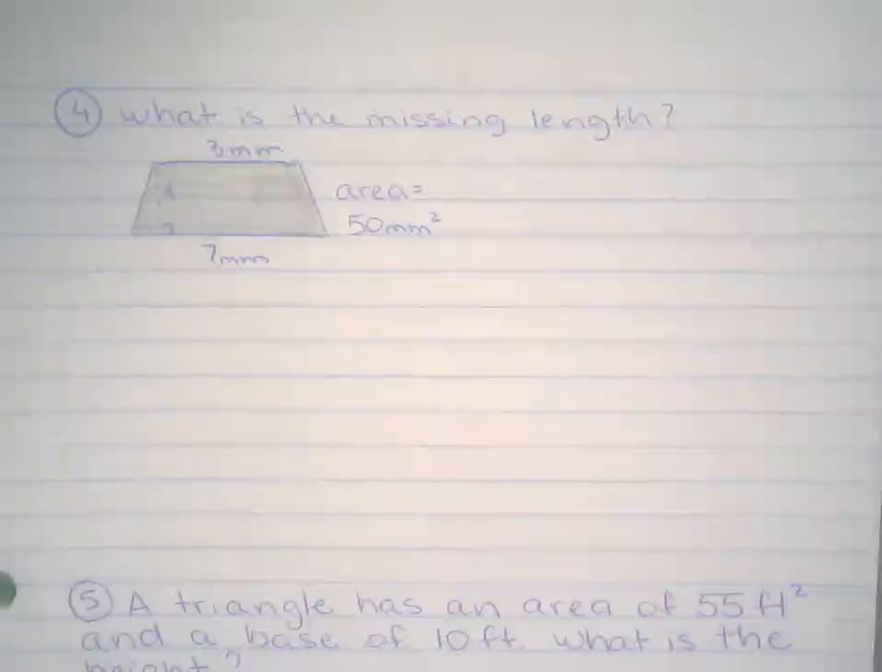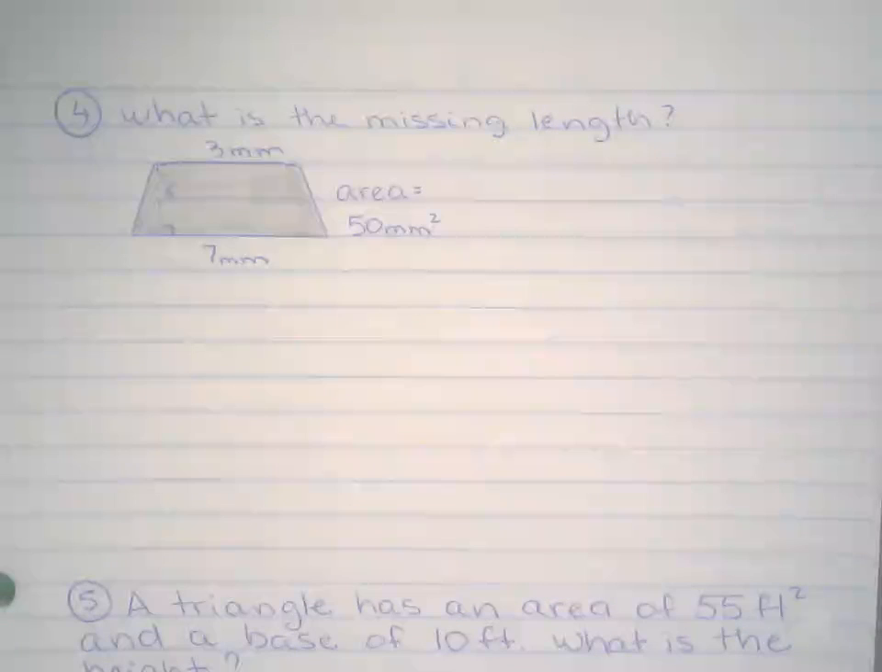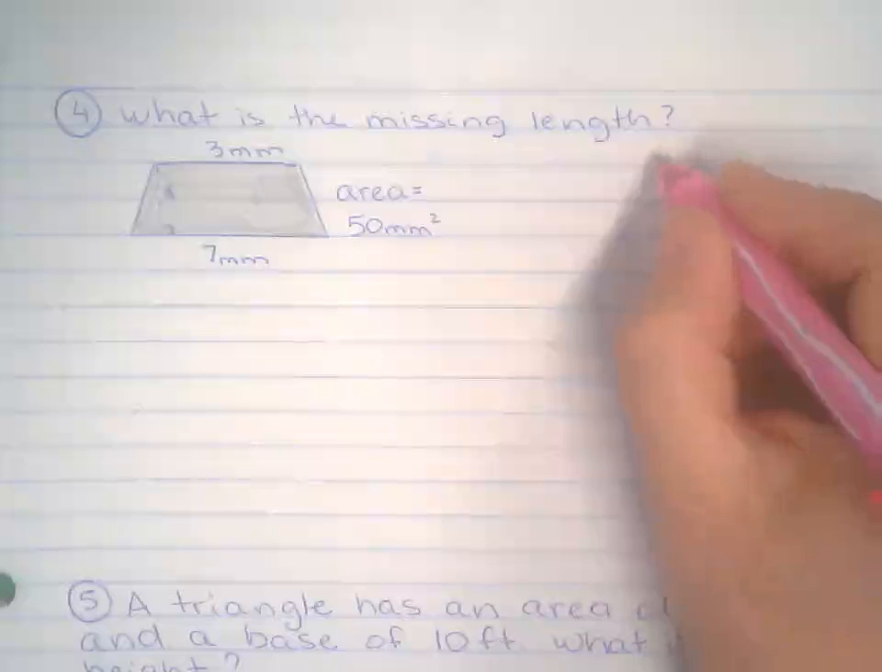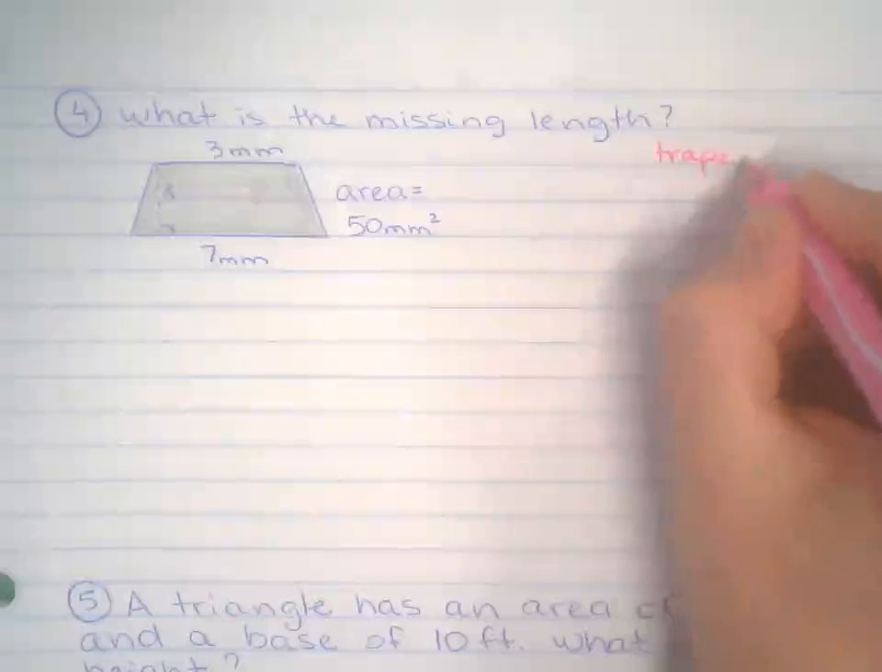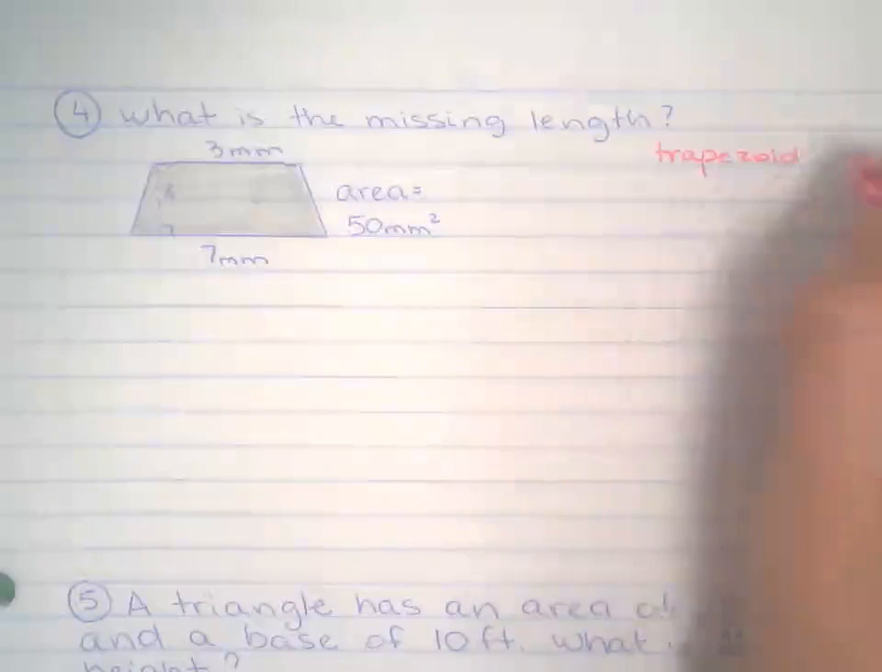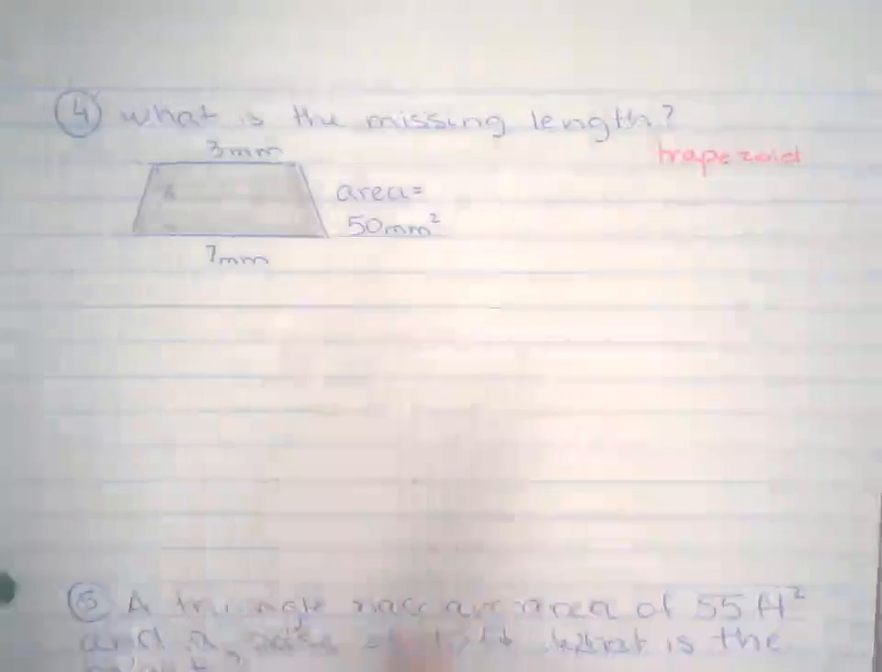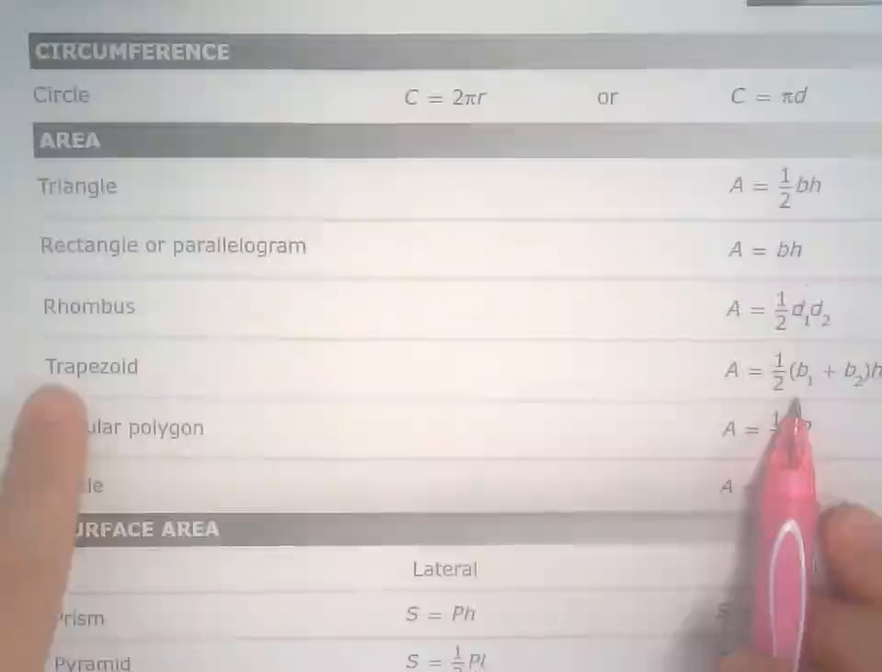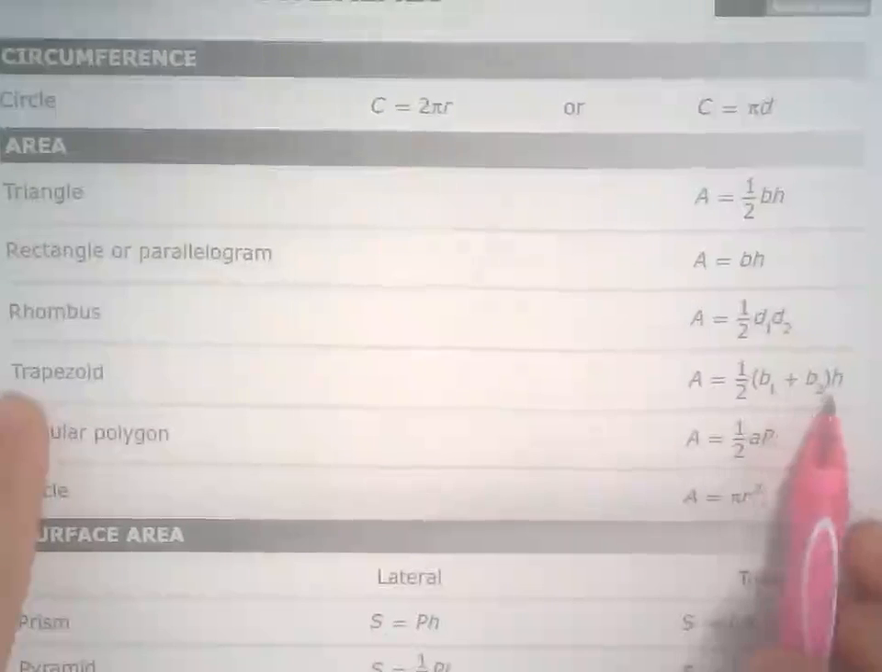Two more questions. So another one that we have to find the missing length. So now this time we have a trapezoid. Again, let's go back to the formula chart. Copy the formula from the formula chart. Right there, trapezoid. We're going to copy that.